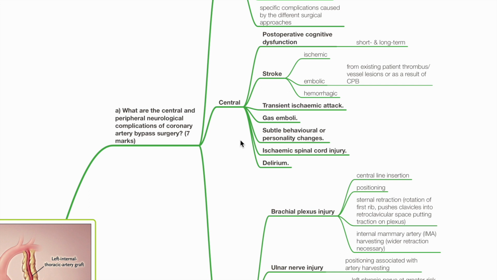Central nervous system complications include postoperative cognitive dysfunction, short-term or long-term, stroke, which can be ischemic, embolic, or hemorrhagic, transient ischemic attack, gas emboli, subtle behavioral or personality changes, ischemic spinal cord injury, and delirium.